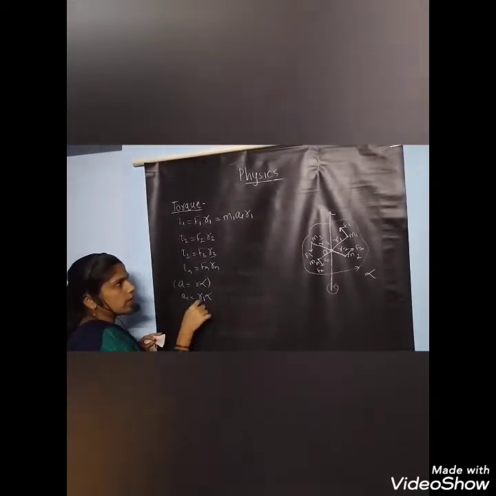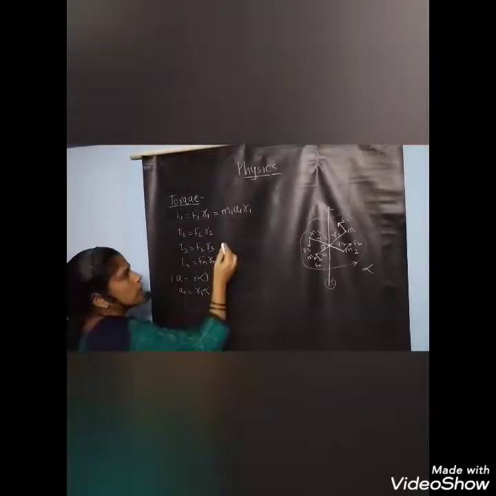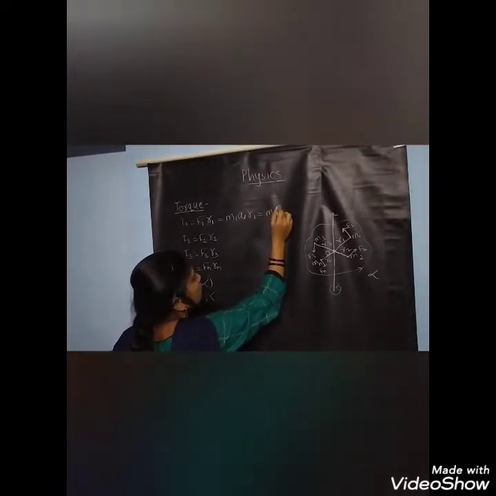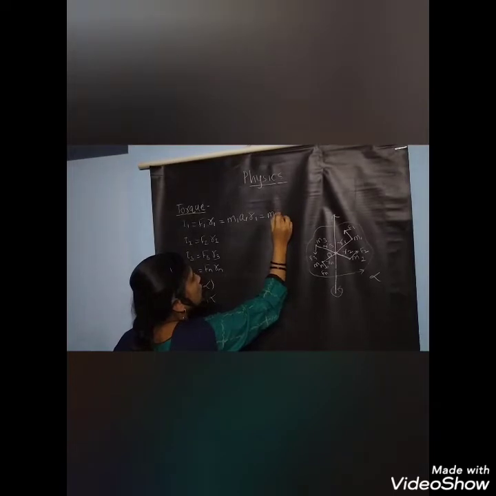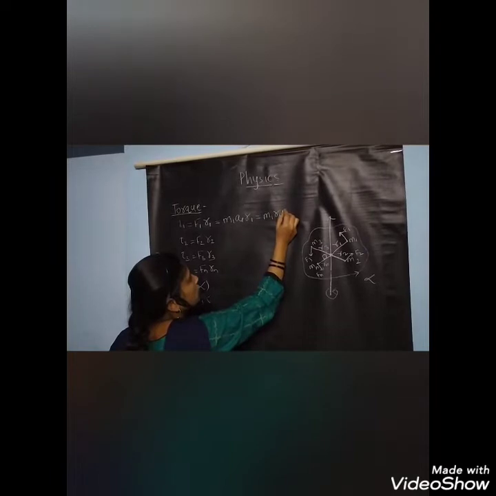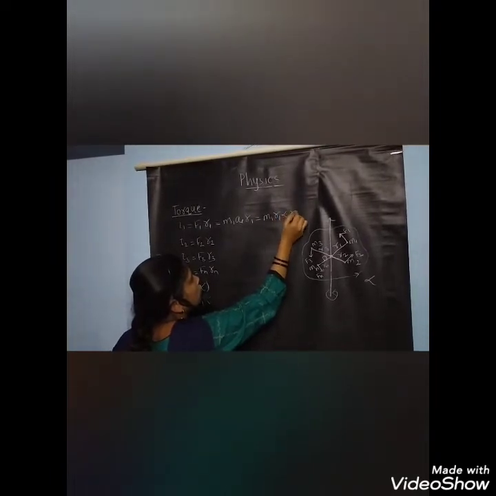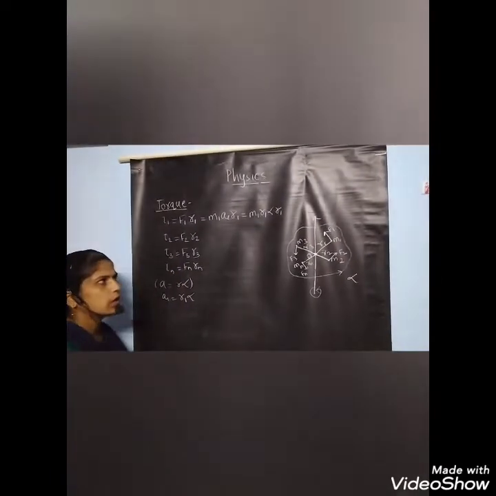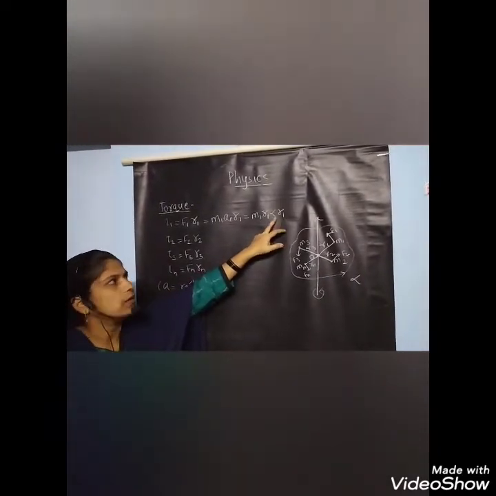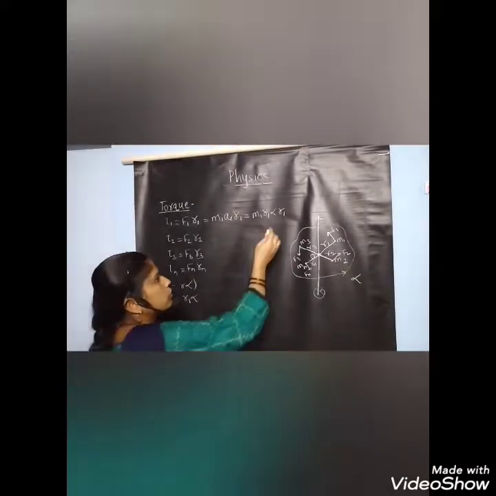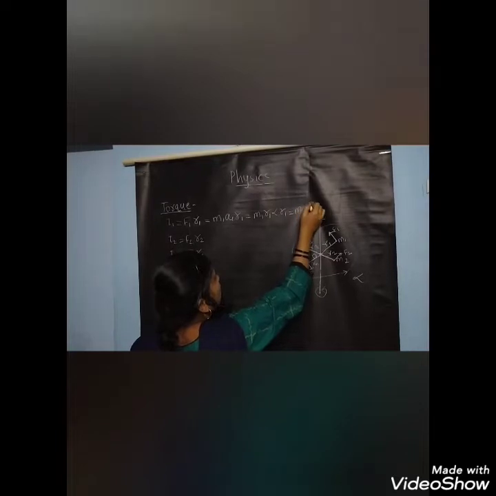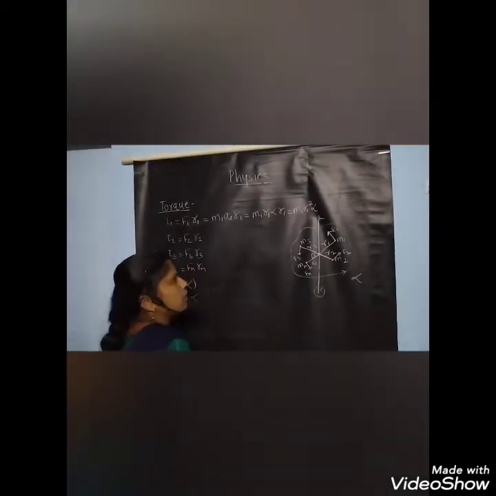Putting this value in the above equation, M1 A1 R1 is equal to M1 into R1 alpha into R1. So we get M1 R1 square into alpha. Therefore, this formula becomes M1 R1 square alpha.